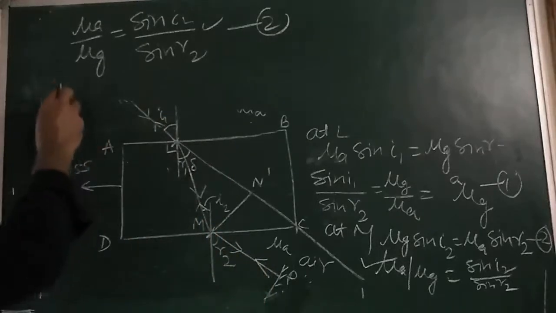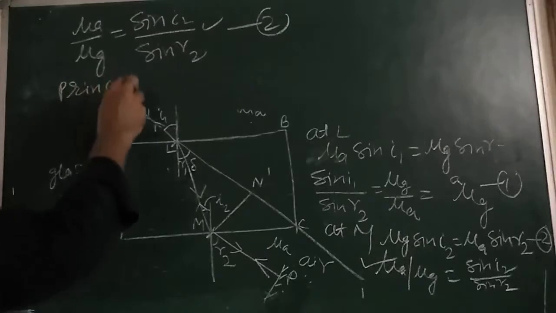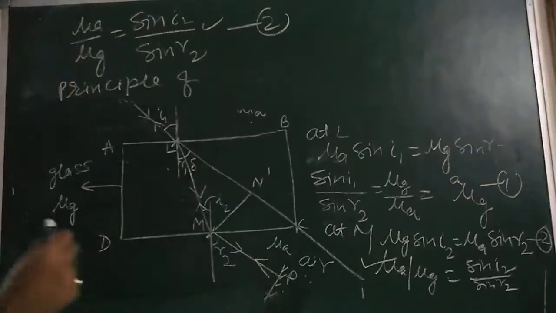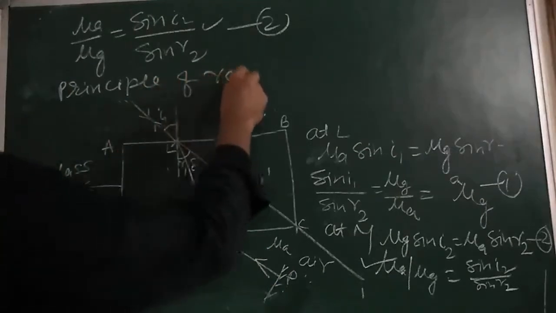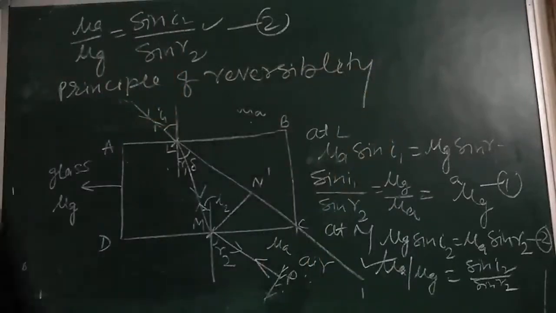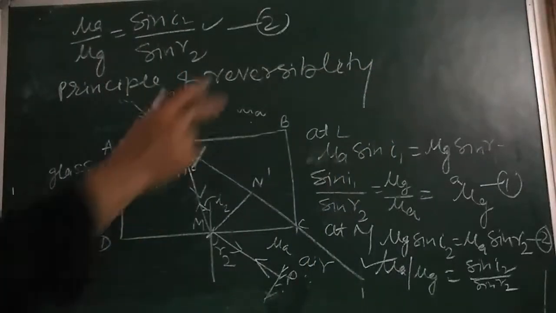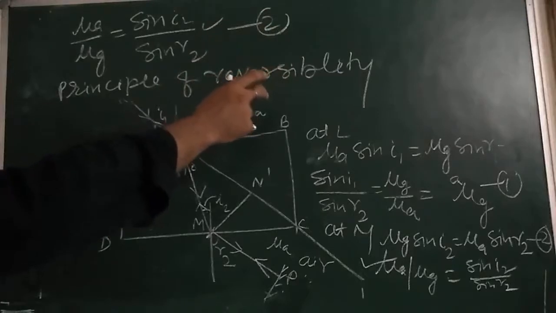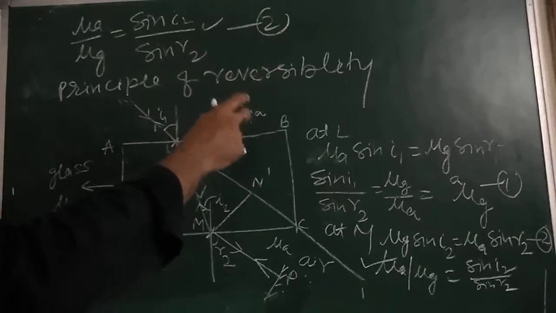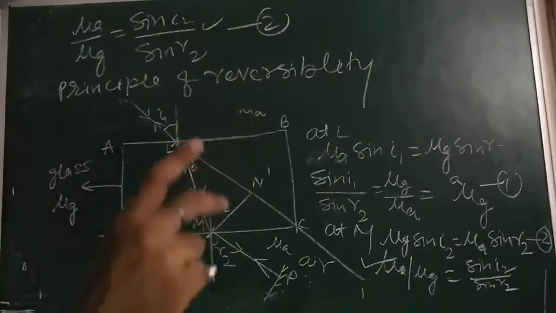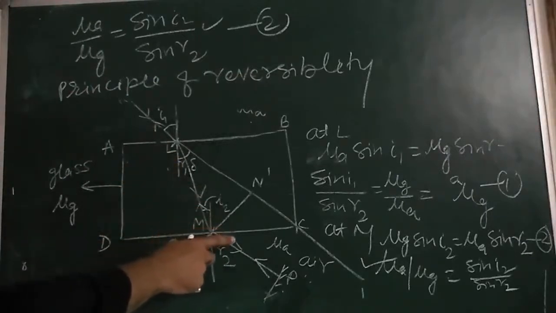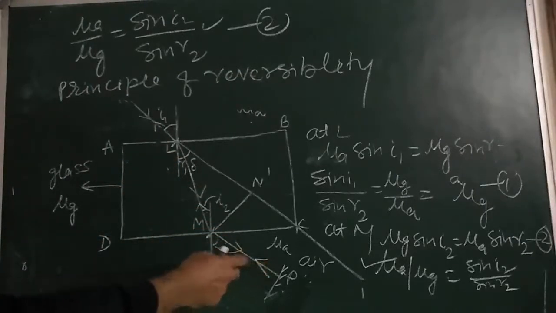According to the principle of reversibility of light, when the final path of the ray of light after any number of reflections and refractions is reversed, the ray retraces the entire path.